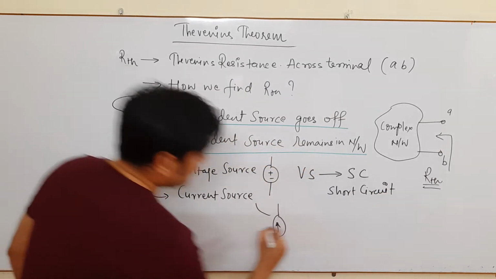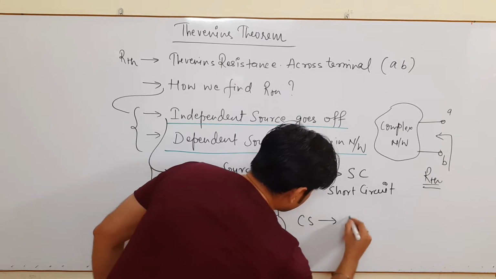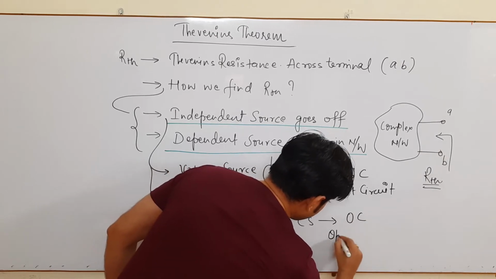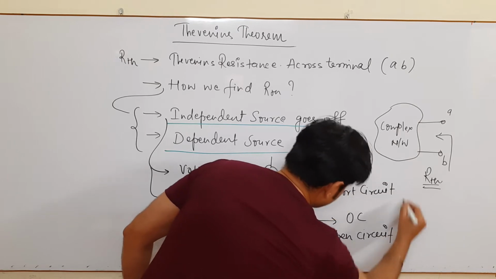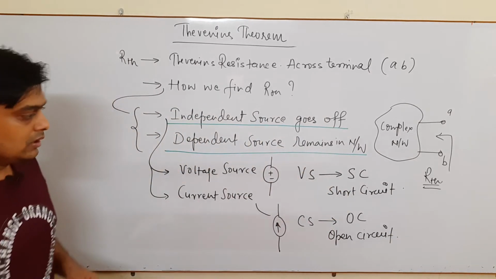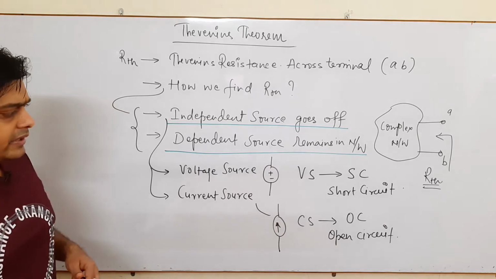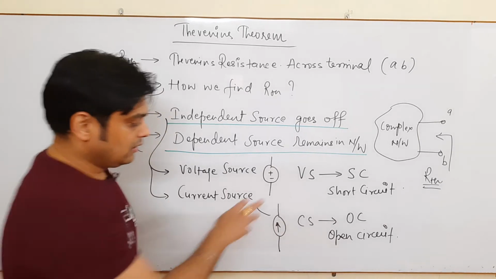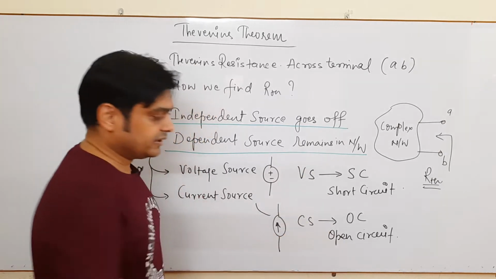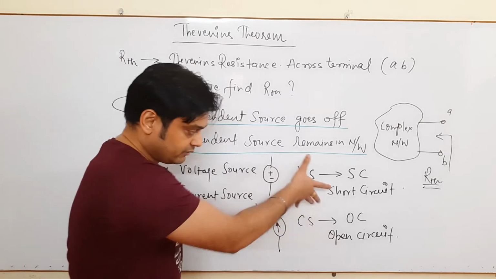And when you are talking about the current source, it gets open circuited. Very important thing. Okay, now the question comes to your mind, why is it short circuit and why is it open circuit? Why not open circuit for the voltage source and short circuit for the current source? Okay, definitely a question will come to your mind.